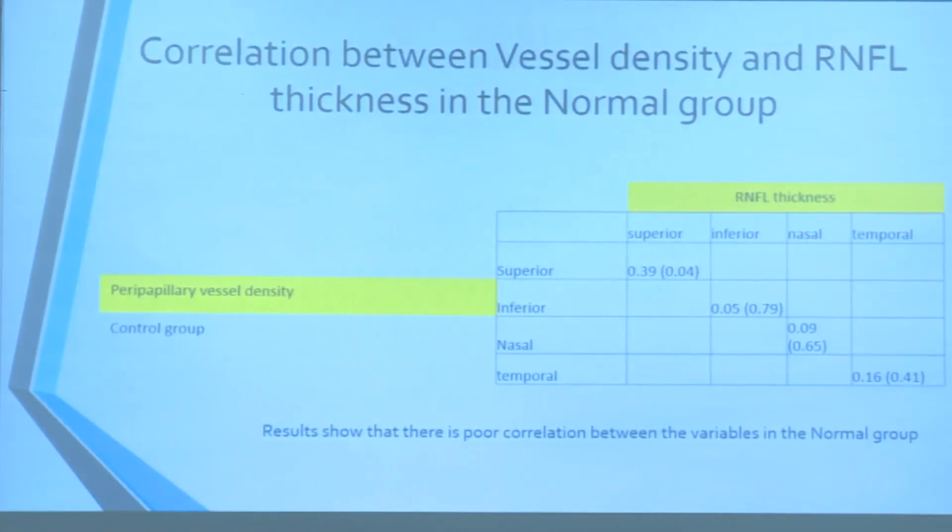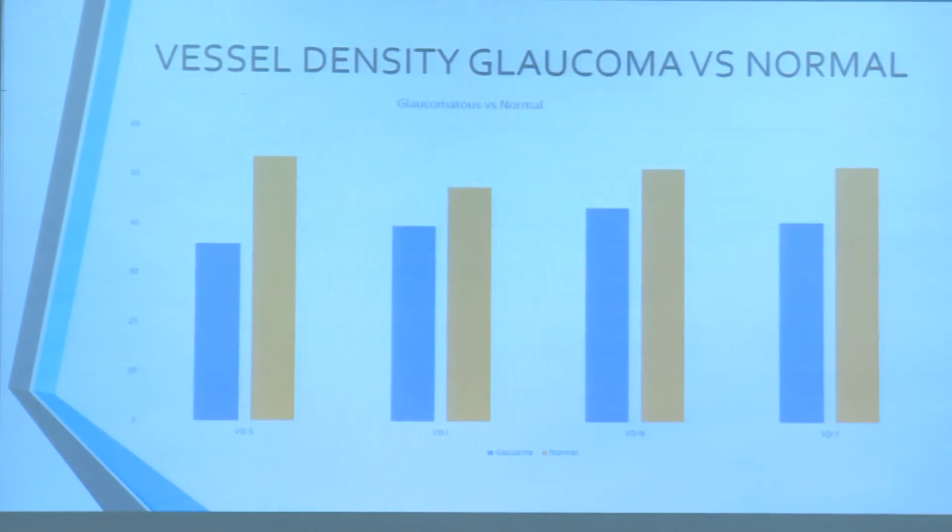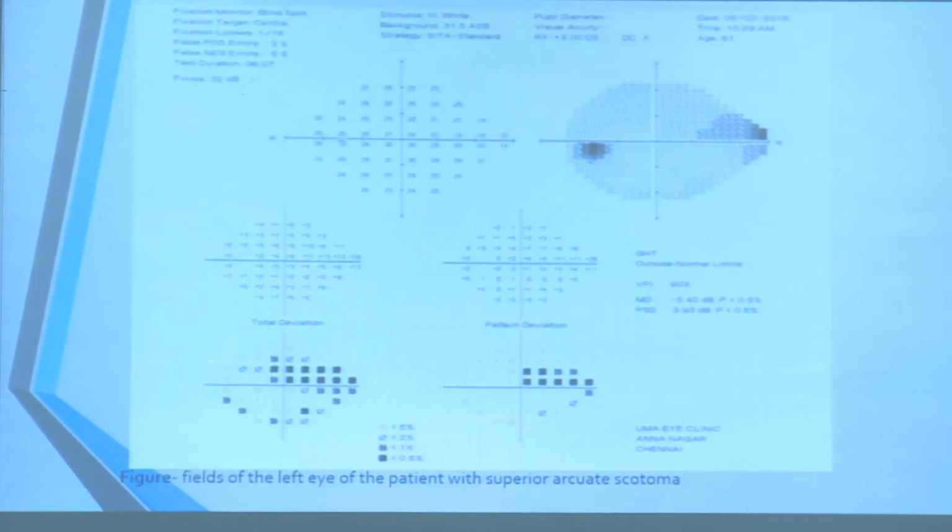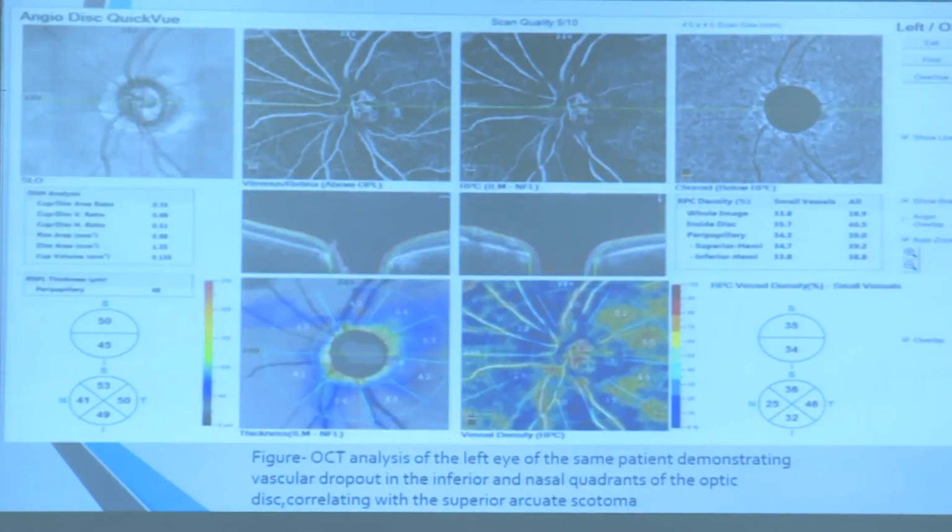Correlation between the vessel density and RNFL in the normal group. Wherever the persons had a normal RNFL and no glaucoma, the vessel density was absolutely normal. So again, it proves that the vessel density drops along with RNFL loss. Here is the vessel density versus the normal and the glaucoma group as a bar graph, which is very clearly noticed that in the glaucomatous it is low and in the normal it is normal.